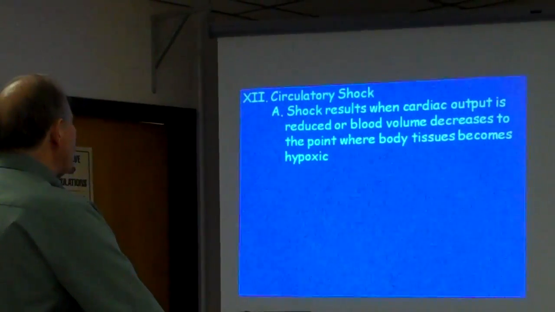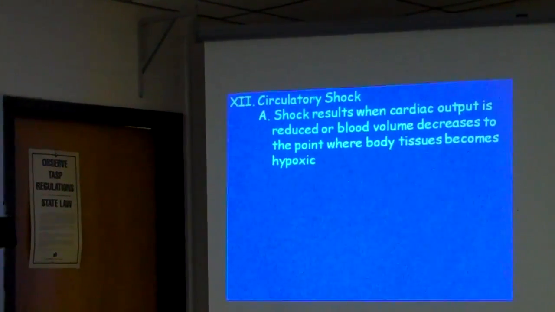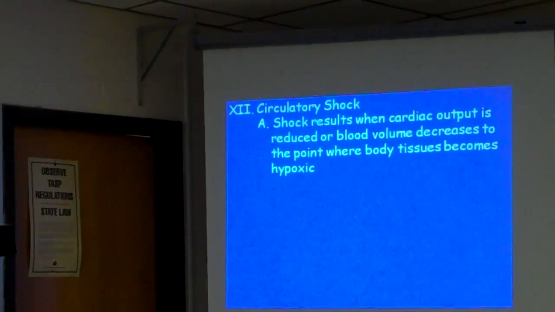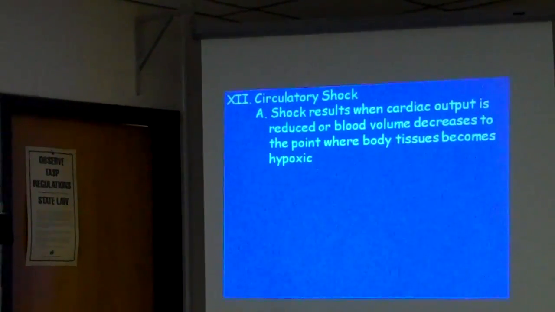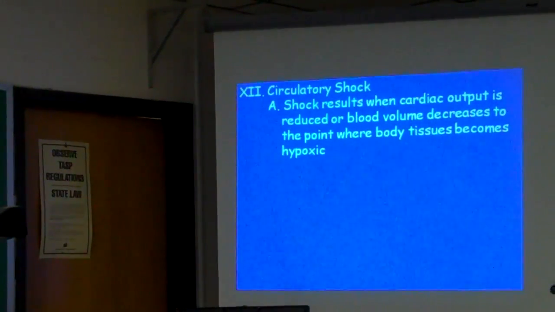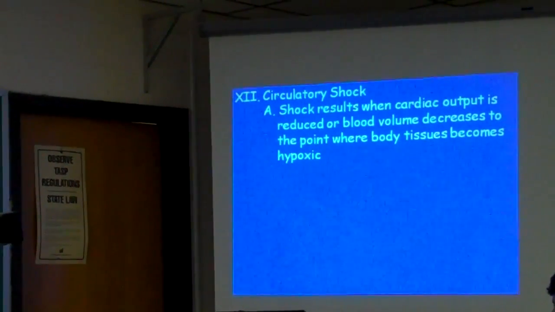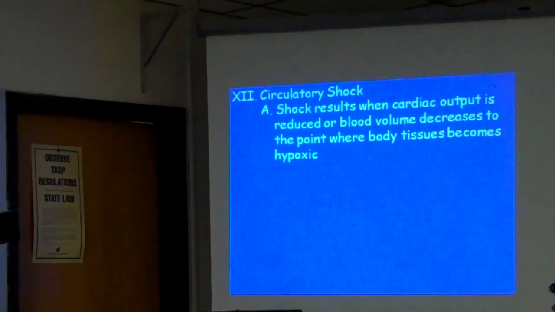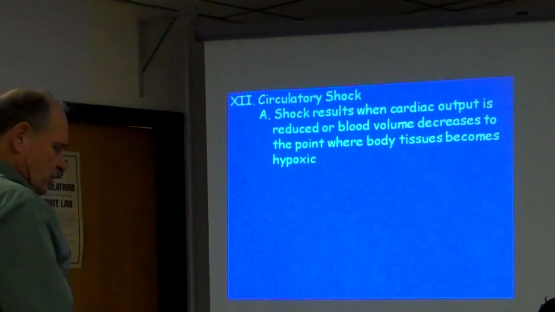And I want to mention this to you also. Circulatory shock is when the cardiac output is reduced, usually by cardiomyopathy or heart failure. This is very common sense. When the cardiac output is reduced, our blood volume decreases to a point where the body tissues become hypoxic. Hypoxic is when there's not enough oxygen. So that is circulatory shock.